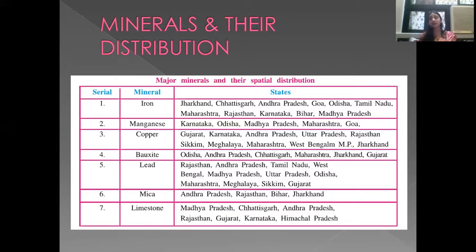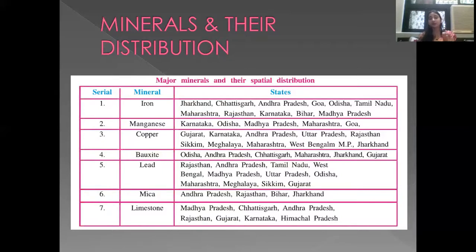Now in this table you can see most of the names of states are present everywhere. States like Andhra Pradesh are present everywhere. So all types of minerals are found in Andhra Pradesh except manganese. So you cannot memorize in this way ki iron is present in Andhra Pradesh. All minerals are present in Andhra Pradesh.